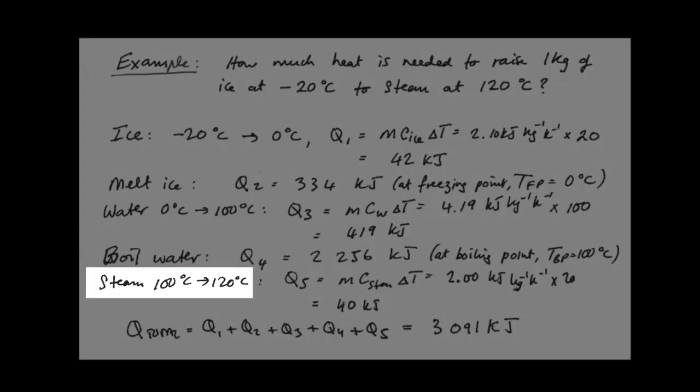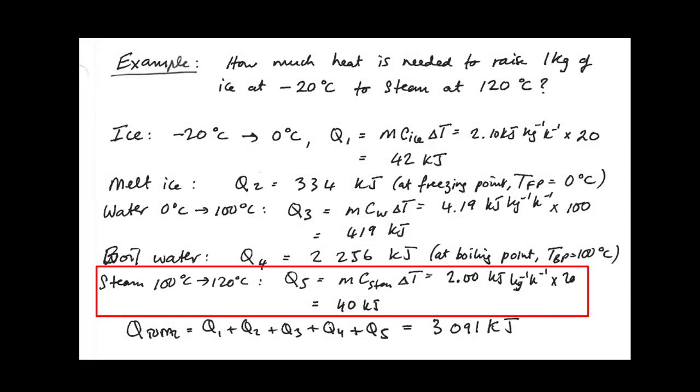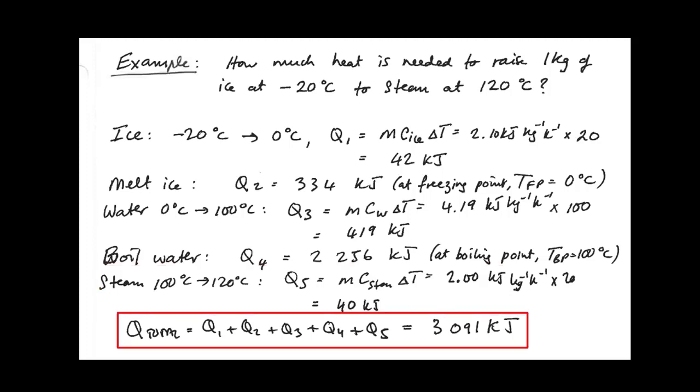The steam is now at 100 degrees centigrade, and its temperature must be raised to 120 degrees centigrade. The last quantity of heat we call Q5, which is the mass times the specific heat of steam times the temperature difference. So that's 2.00 kilojoules per kilogram per Kelvin times 20 degrees centigrade, and the mass is 1, and that is 40 kilojoules. The total amount of heat we need for the entire process is the sum of the heats from Q1 to Q5, which we find to be 3,091 kilojoules.